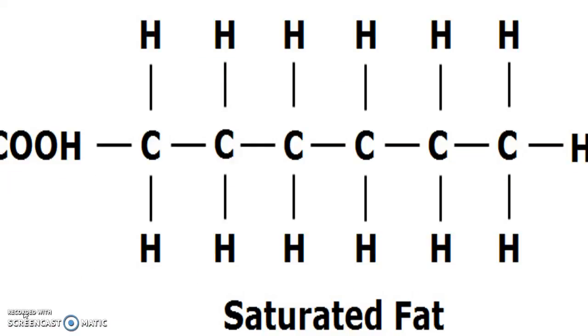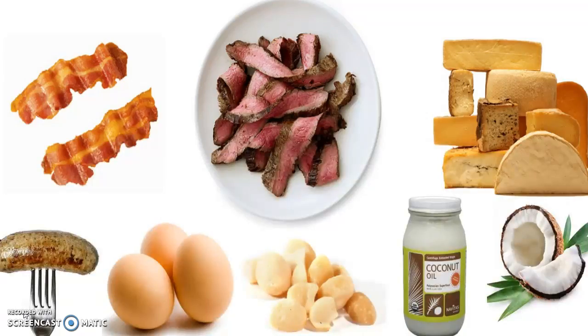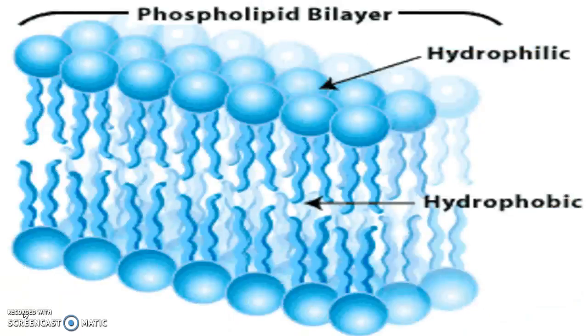Saturated fats are a type of fat that contains a high portion of fatty acid molecules without double bonds. They are very unhealthy and cause many problems to a person's health. Examples of saturated fats are meats, dairy, butter, and cheese. The fatty acids in them are packed together very tightly and therefore block the membranes of nerve cells.